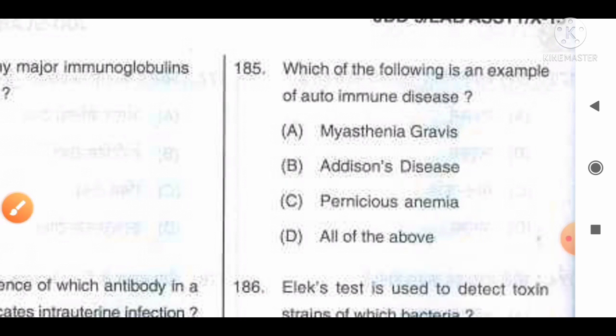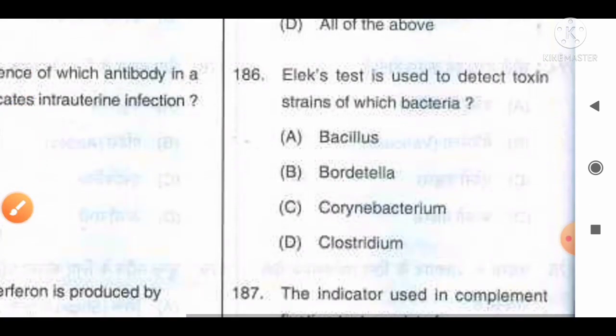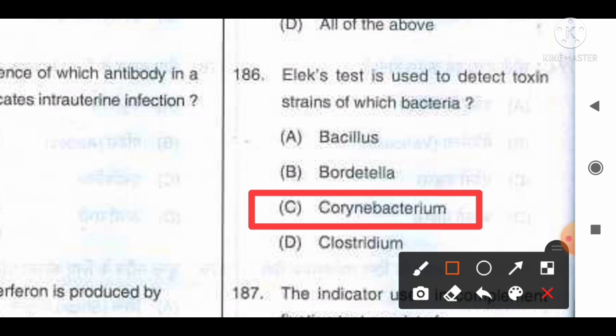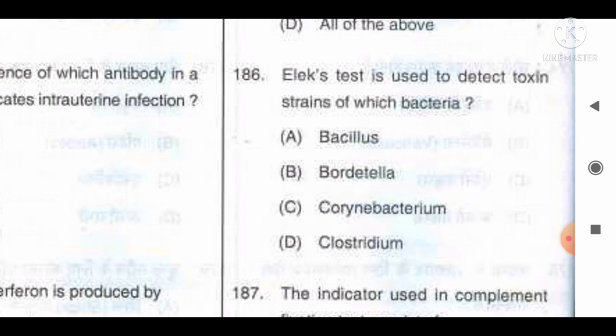Move to the next question, number 186. The LX test is used to detect toxin strains of which bacteria? The options are A, Bacillus, B, Bordetella, C, Corynebacterium, D, Clostridium. The correct answer is that the LX test is used to detect the toxin strain of Corynebacterium diphtheriae. So option C, Corynebacterium, will be the correct answer for this question.